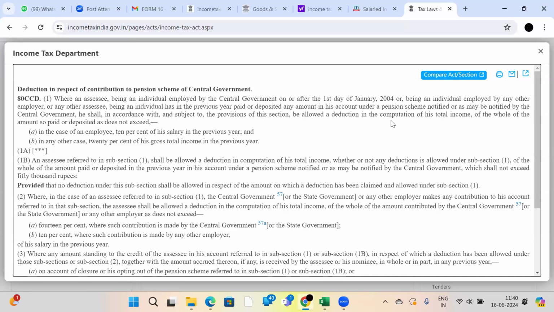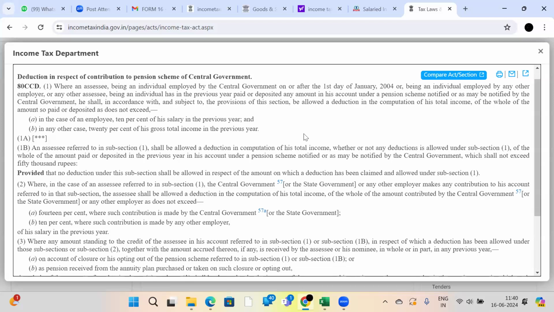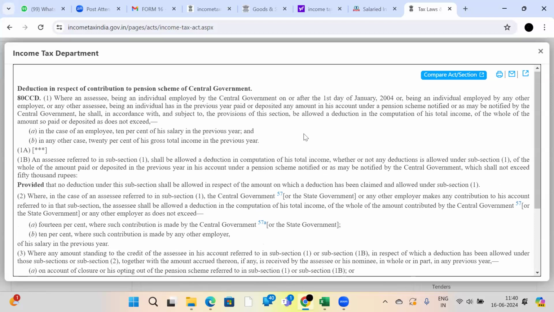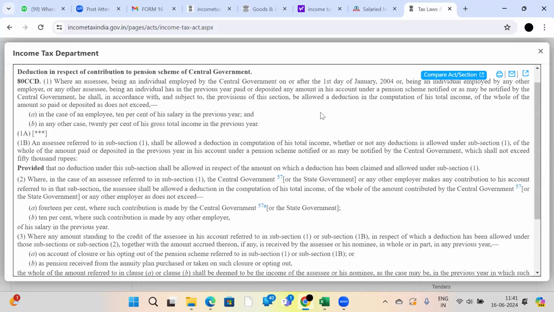provision allowed a deduction in the computation of his total income of the whole of the amount so paid or deposited, which does not exceed, in the case of an employee, 10% of his salary. 10% of his salary means you should take your total basic salary per annum. Suppose every month you get a pay slip, right? If you see that pay slip, you will have one basic. Take only the basic component of your salary. On that amount, 10% you should deposit into the pension scheme notified by the central government.